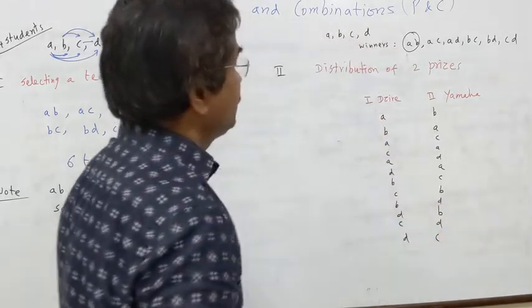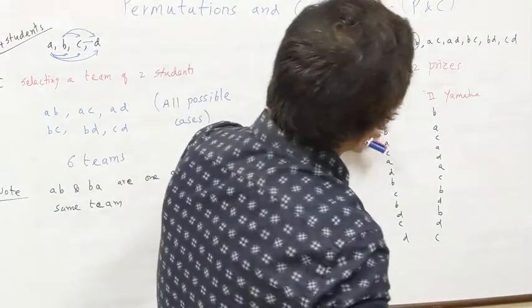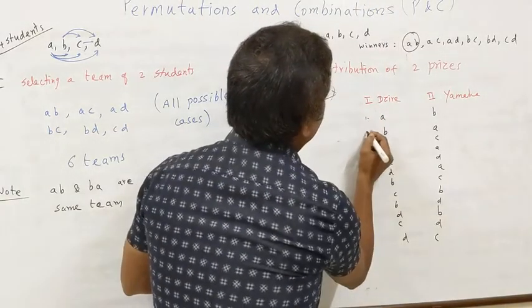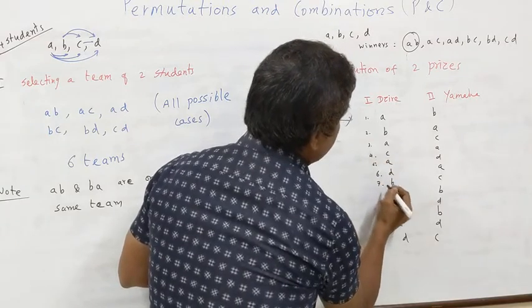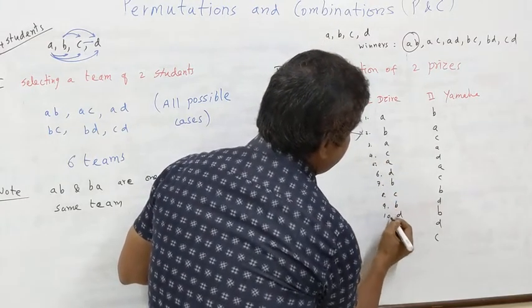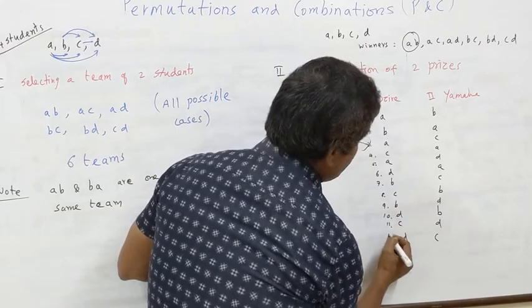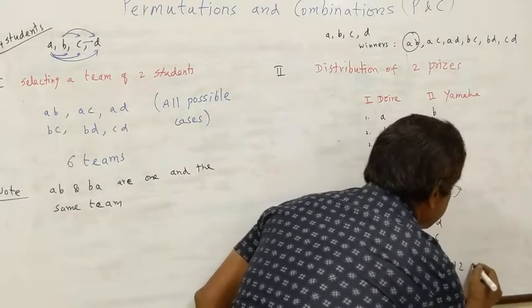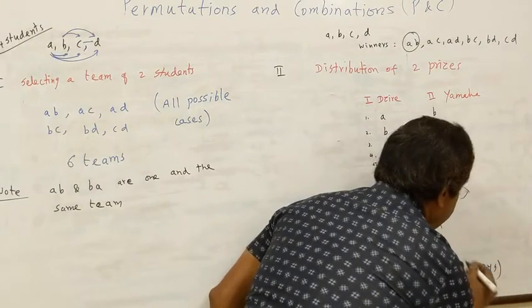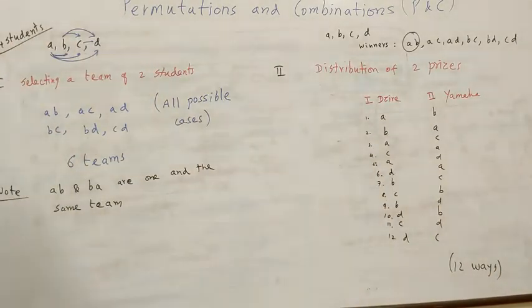Totally how many are there? 1, 2, 3, 4, 5, 6, 7, 8, 9, 10, 11, 12. 12 ways I can distribute the prizes.